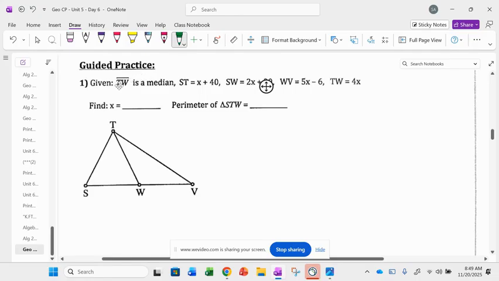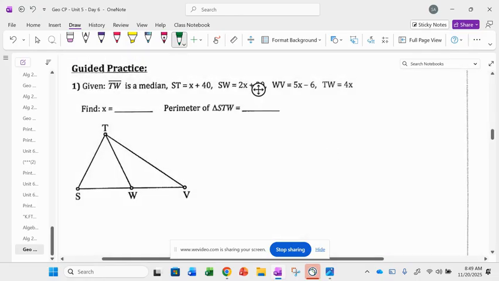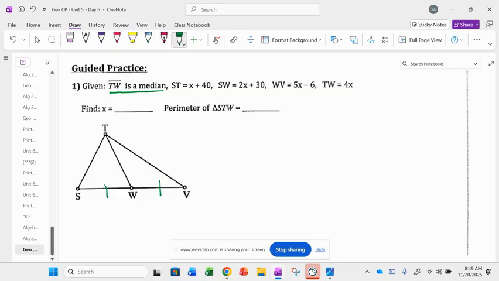All right, so it says TW is a median. So now we need to go into our memory and remember, what does a median make? What it bisects? Not the angle, the segment. So if TW is a median, which segments are going to be congruent? SW, WV. You got it, SW and WV. Do we need to know that? Yes, we need to know that to solve this problem.